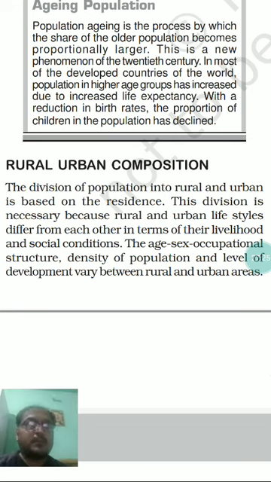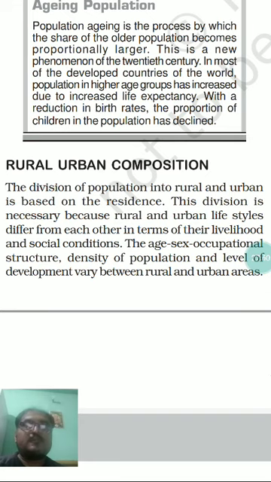Mainly the people belonging to rural area will be busy in primary sector or primary kind of occupational activity like agriculture and allied services, agriculture and related activities. Besides that, quarrying is there, mining is there.